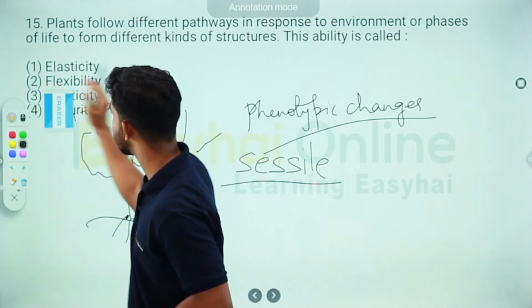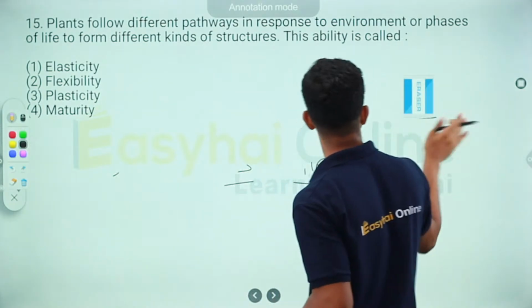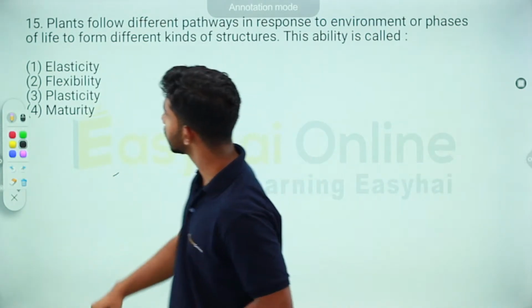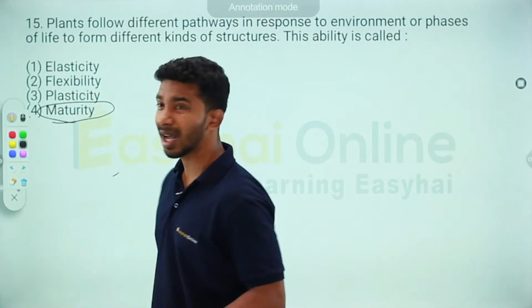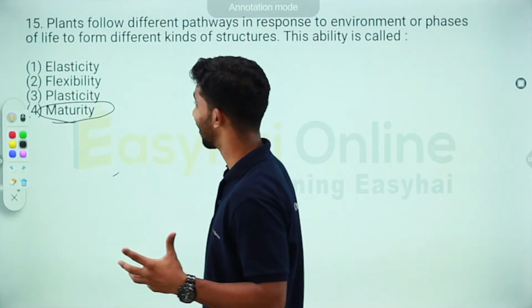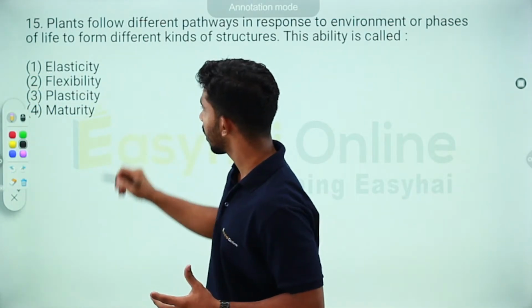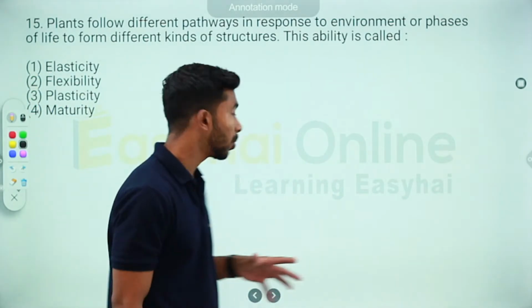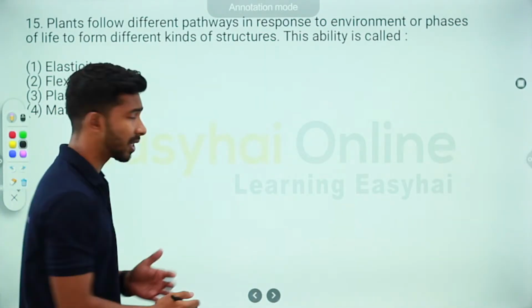That's your correct answer. And before we move on to the next question, let's also discuss the last option. It's called maturity. Maturity is, I have lots of jokes right now, but I'm not gonna crack them. In biology, strictly in biology, you have two phases in the life cycle.